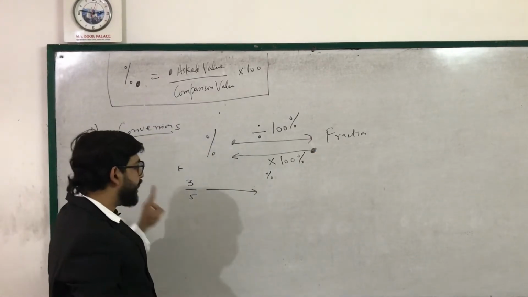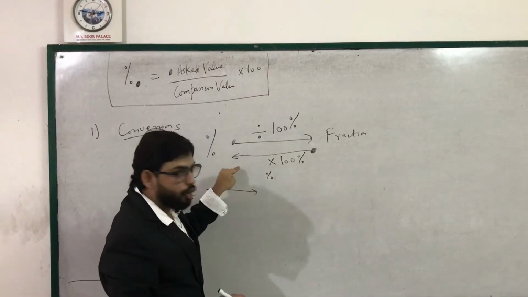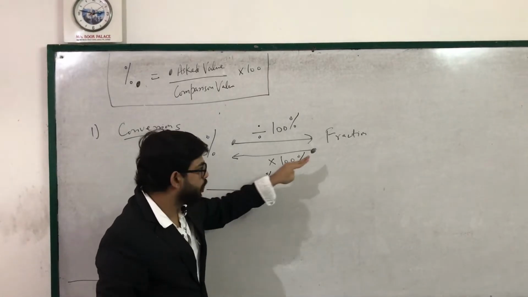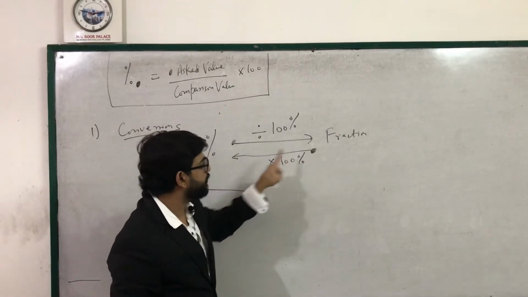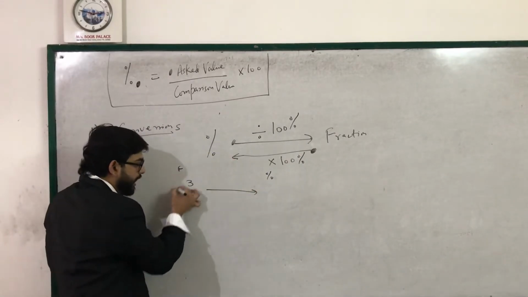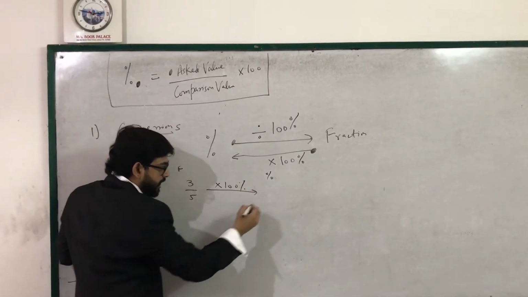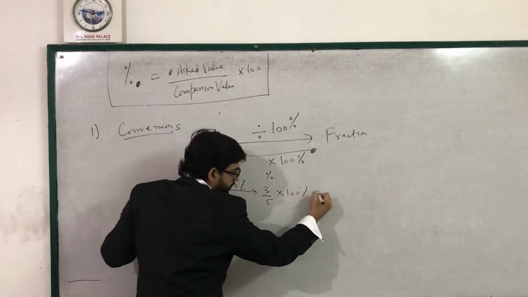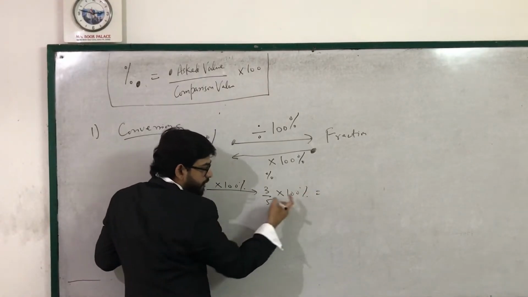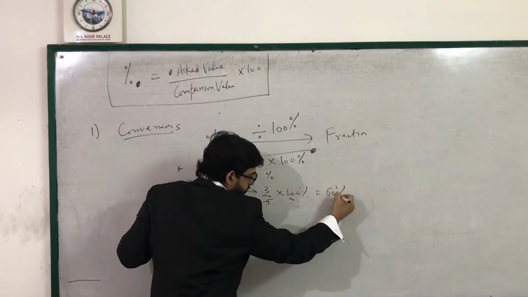Because we have to go from fraction to percentage. So this down arrow represents the required case, going from fraction to percentage. When you go from fraction to percentage, always multiply the given value with 100%. This will be 3 by 5 into 100%. 5 into 20 is 100, so 3 into 20, 60%.